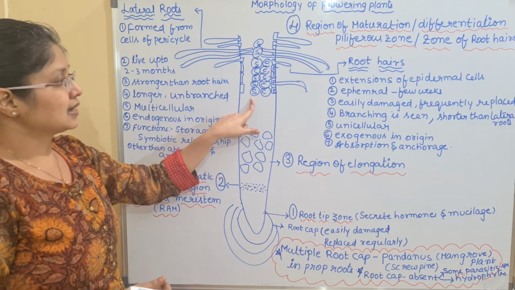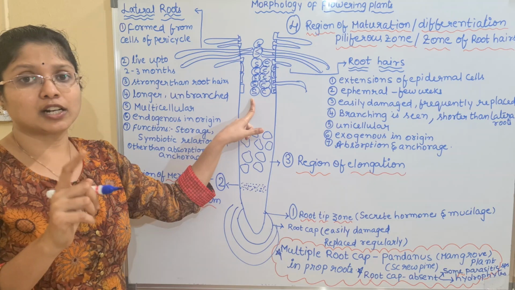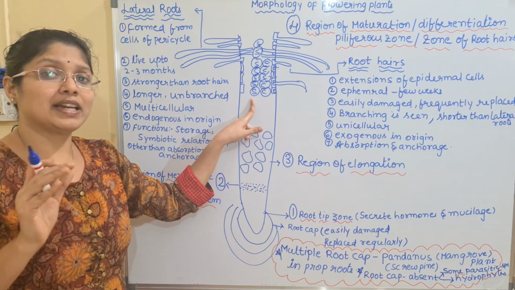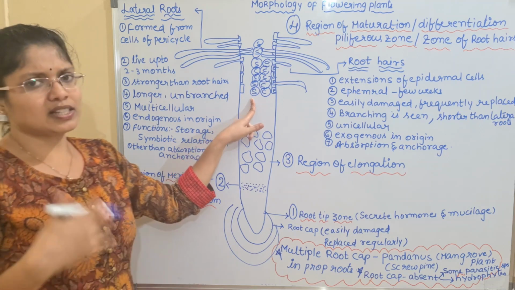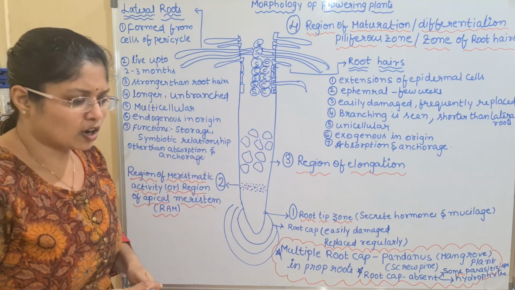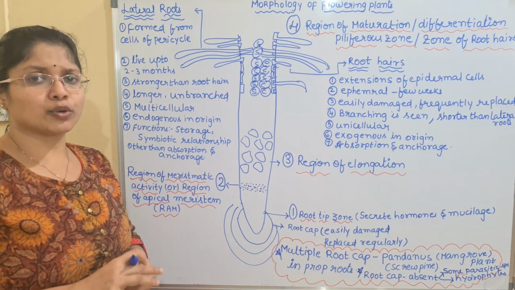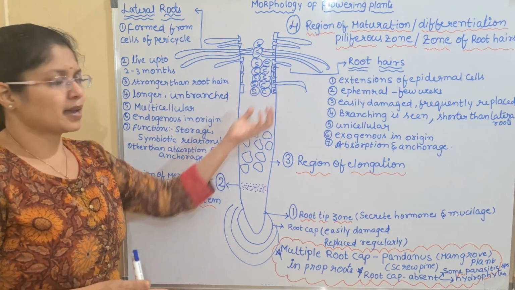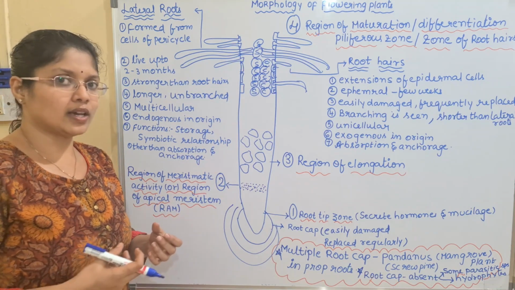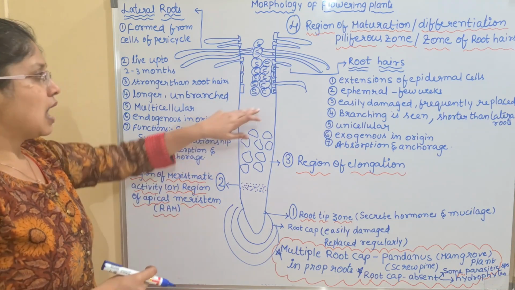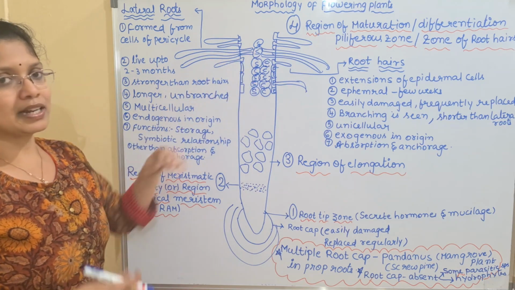So the stellar region is a structure mainly associated with the production of lateral roots, and the lateral roots are mainly produced from the pericycle. You can see these terms later in your anatomy of the root, terms like epidermis, cortex and stele. In the stele you have the pericycle. You can check those terms later. And in this stellar region, the lateral roots are produced mainly from the stele.